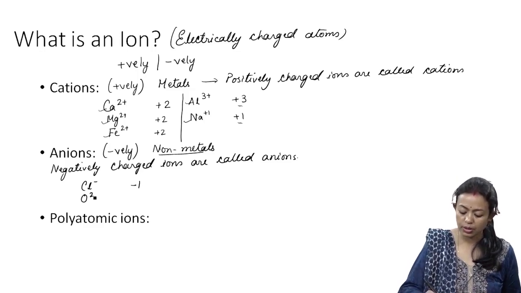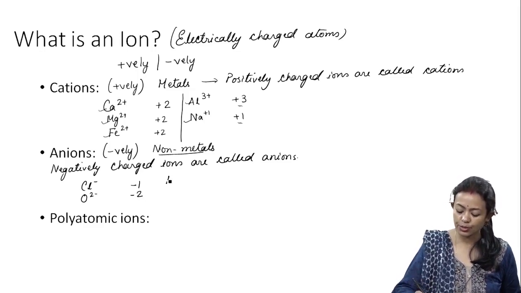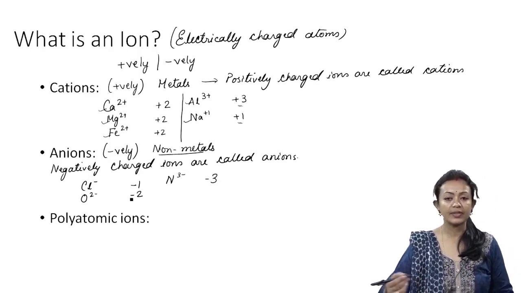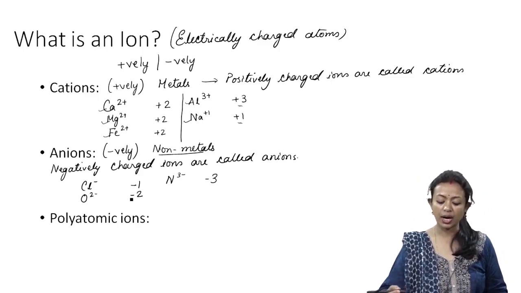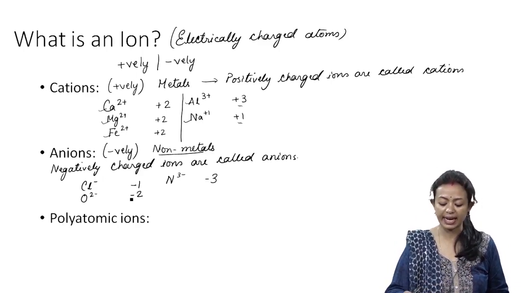Oxygen, -2. Alright. Nitrogen, this is called nitride, -3. Okay. We can have many other nonmetals which are negatively charged. So negatively charged ions are called anions. They can be chlorine, oxygen, nitrogen, so on and so forth.